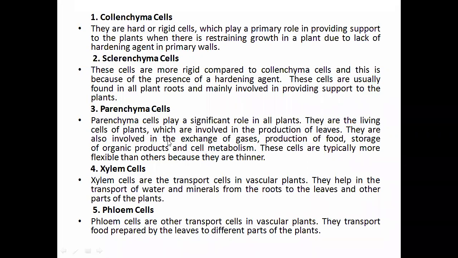They are also involved in the exchange of gases, of course, production of food, storage of organic products, and cell metabolism. So main role, parenchyma cells, yes. These are typically more flexible than others because they are thinner, right? So if it is thinner, flexible. If it is not thinner, thicker, not flexible, right?